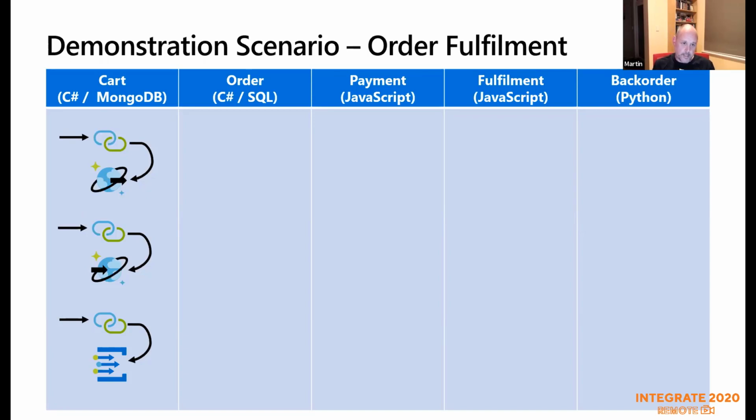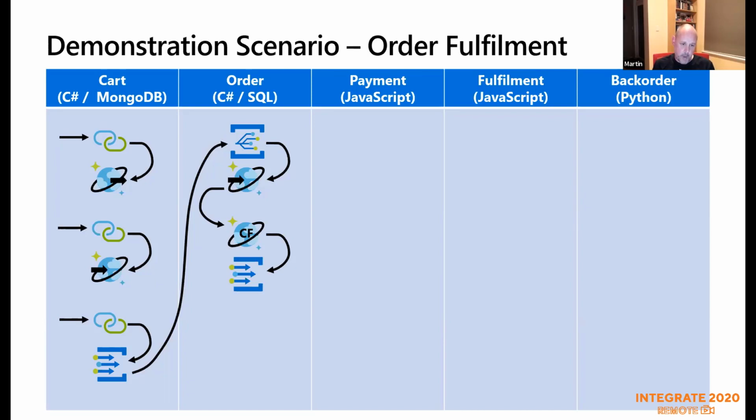So the order processing service, which is written in C# and uses the SQL API in Cosmos DB, has a topic with a subscription to that, and it will read that and will write a record to Cosmos DB. So we know that when we write a record to Cosmos DB, something gets written to the change feed. So we use the change feed binding, so essentially the Cosmos DB trigger binding in Functions, to create an event in another topic that will be read by a JavaScript service, which will create another topic. The reason this is a bit all over the place is because I just want to show the functionality. Of course, you may not actually build something like this.